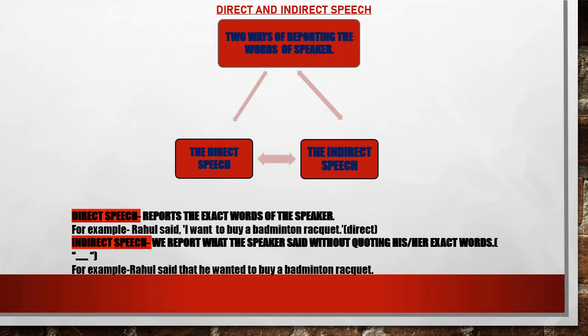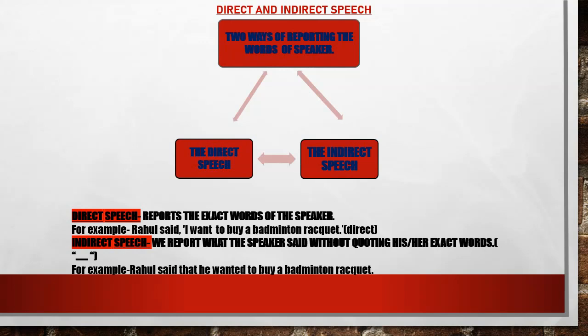When the exact words of the speaker are quoted or placed in inverted commas, it is called a direct speech. For an example, you can see over here, Rahul said, "I want to buy a badminton racket." So you can just see this part of a statement or sentence that is under inverted commas. This is called your reported speech, and the exact words of Rahul are quoted as it is or presented as it is. So hence it is direct speech. That is, the exact words of the speaker are quoted directly.